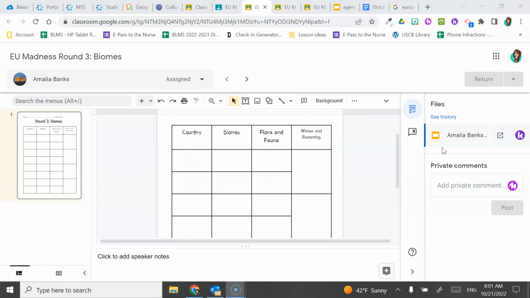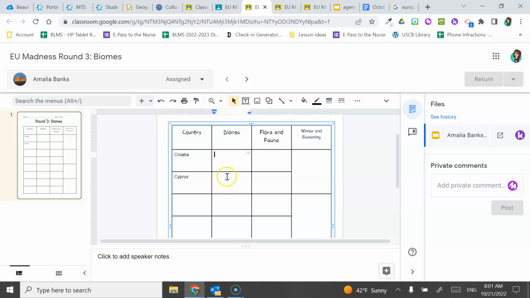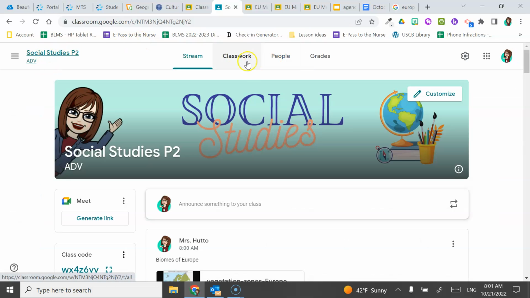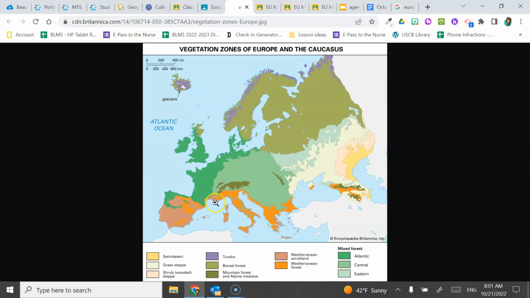All right, so the biomes round gets a little bit trickier. So we decided the country that was moving on, or I decided, was Croatia. And let's just say the other one I decided was Cyprus. So we have to figure out the biomes of these two places. To help you out on Google Classroom, I posted the vegetation zones of Europe. So I know Croatia is over here.